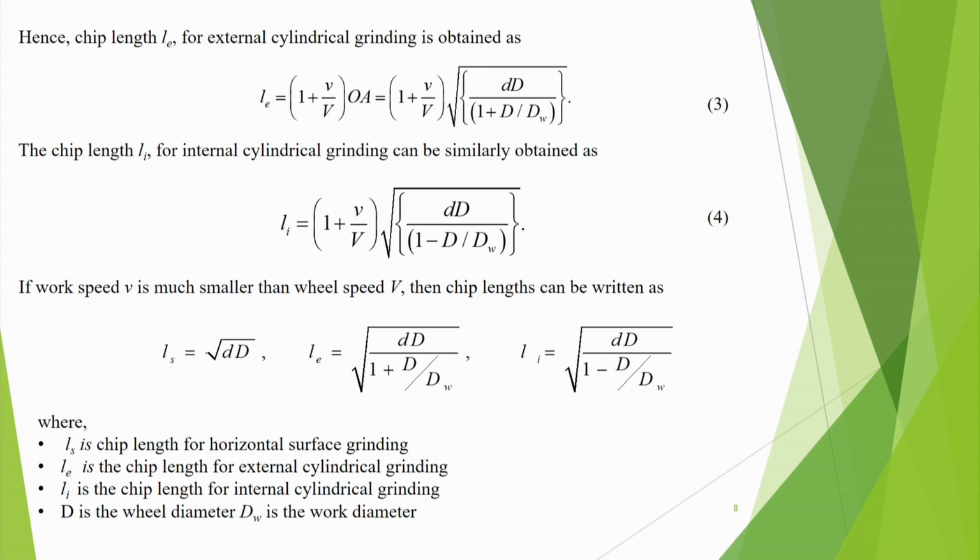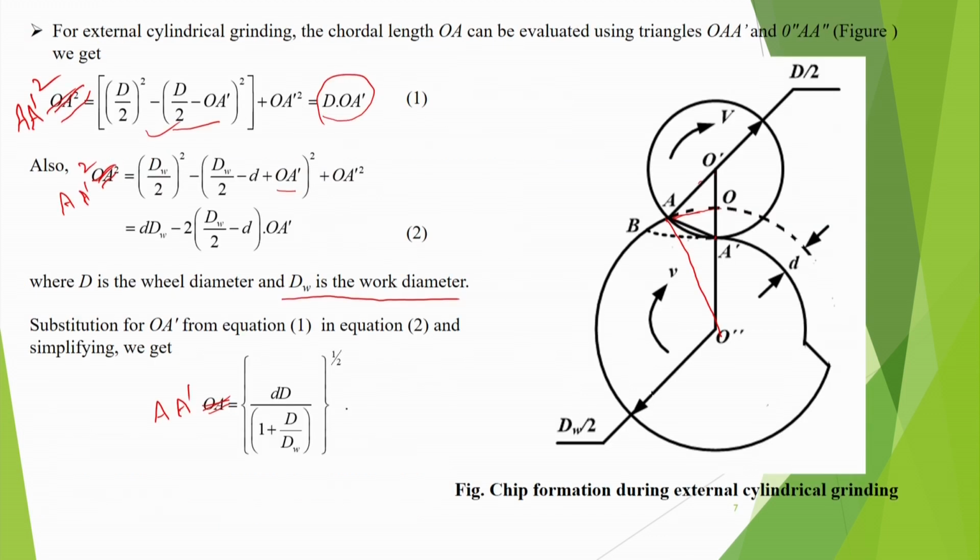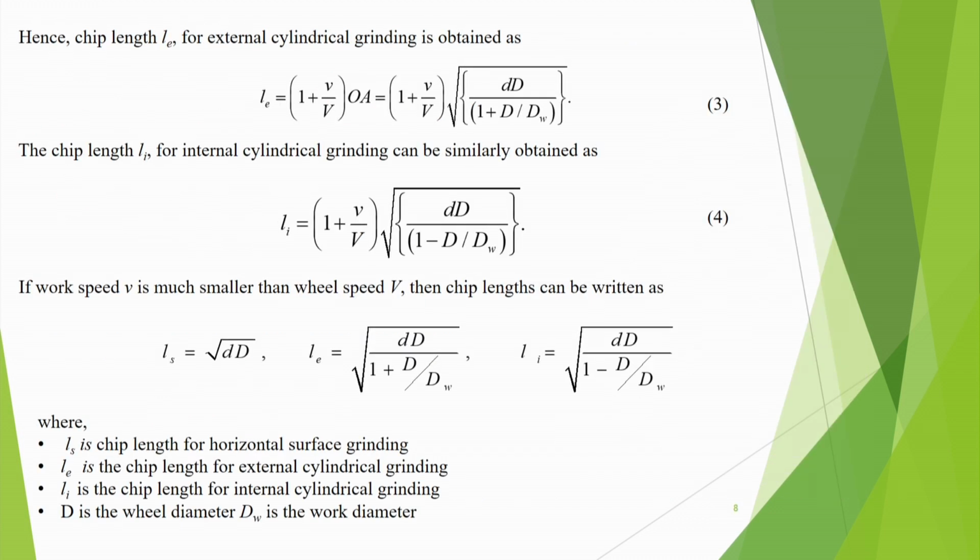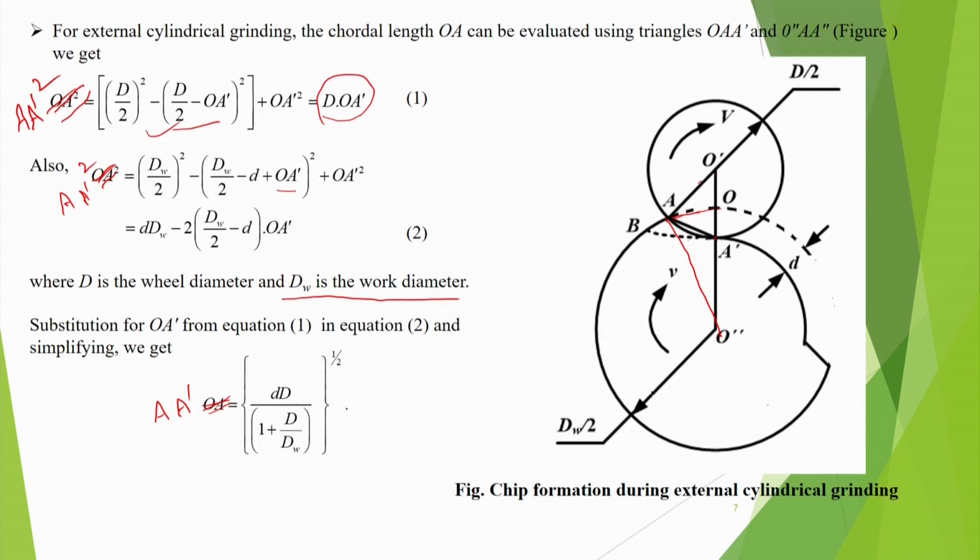Now, what happens here is that this will be like this one, and this will be like in the previous case. The chip length for external cylindrical grinding is obtained by putting this expression, 1 plus, in a similar way, V by V, and this is OA. So we get only this type of expression here, and you have to see it a little bit carefully.